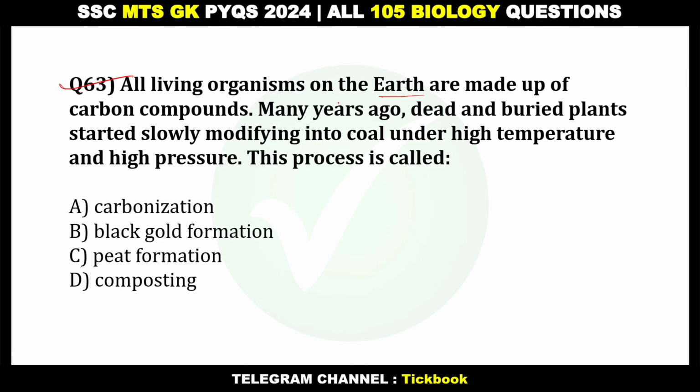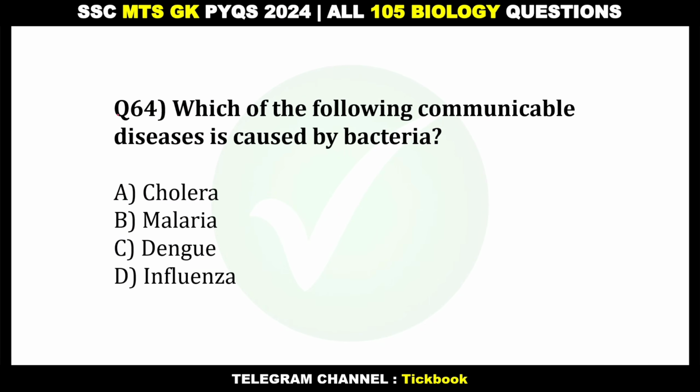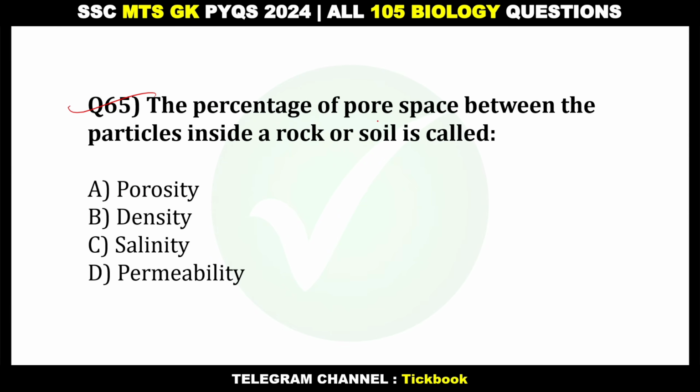63. All living organisms on earth are made up of carbon compounds. Many years ago, dead and buried plants started slowly modifying into coal under high temperature and high pressure. This process is called. Option number A, carbonization. 64. Which of the following communicable diseases is caused by bacteria? Option number A, cholera. 65. The percentage of pore space between the particles inside a rock or soil is called. Option number A, porosity.